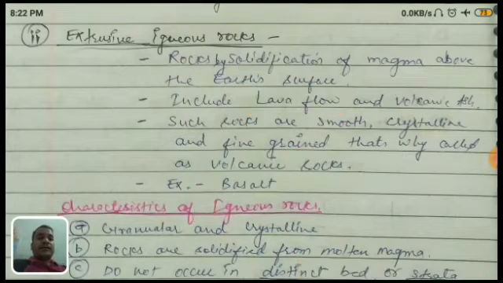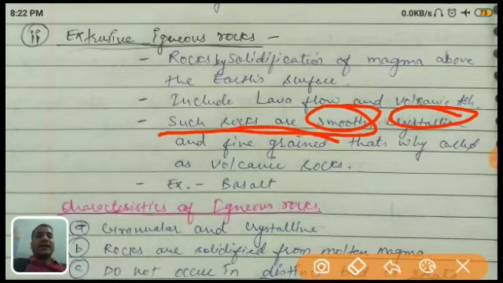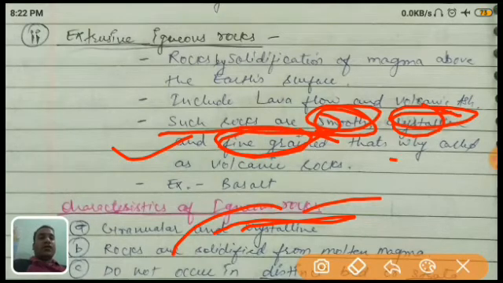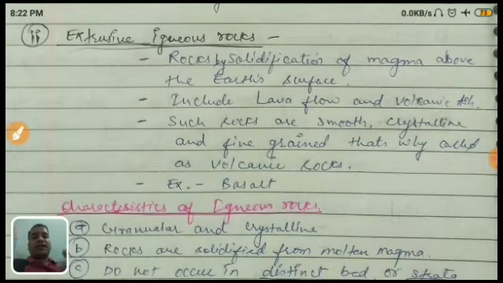Such rocks are smooth, crystalline, and fine-grained. Why? Because the rate of cooling is very high. It solidifies very fast, because on the surface of the earth the temperature is lower. That's why it is very smooth, crystalline, and very fine-grained. That's why it is also called volcanic rock. An example is basalt.